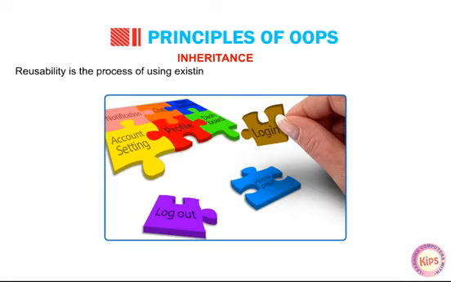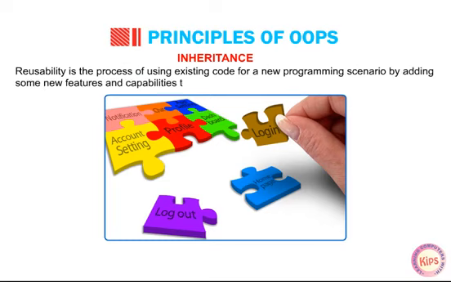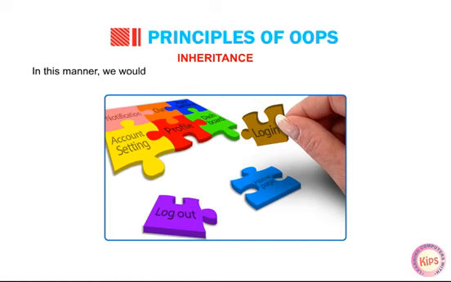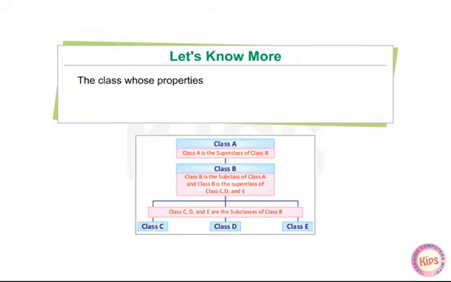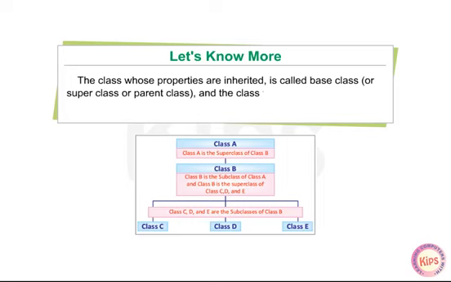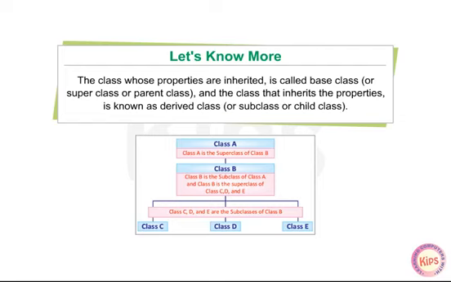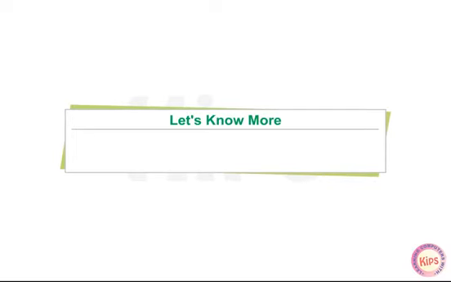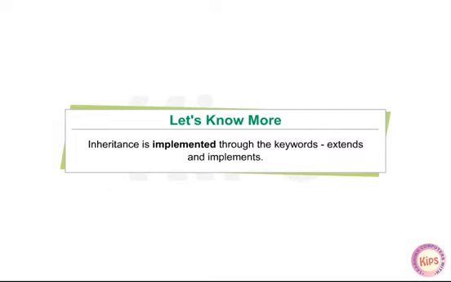Reusability is the process of using existing code for a new programming scenario by adding some new features and capabilities to that code without modifying its content. In this manner, we have to write new code only for very selective features in the subclass. Let us know more. The class whose properties are inherited is called base class or superclass or parent class, and the class that inherits the properties is known as derived class or subclass or child class. Inheritance is implemented through the keywords extends and implements.